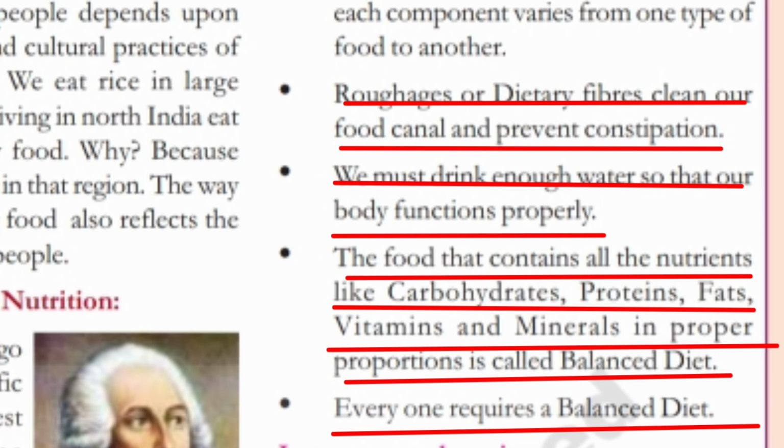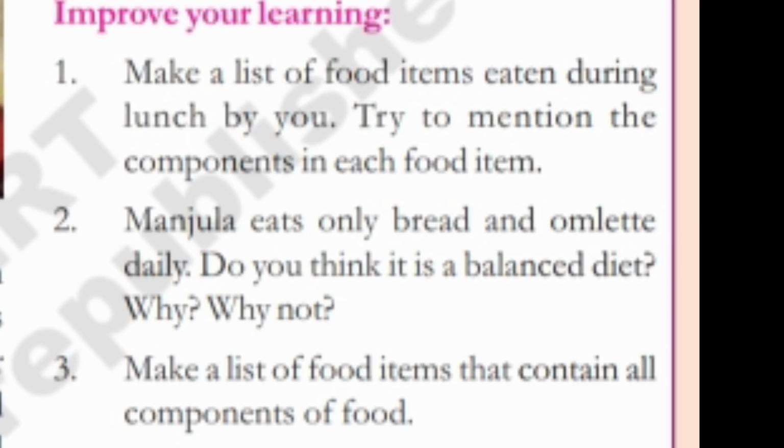Roughage or dietary fibers clean our food canal and prevent constipation. We must drink enough water so that our body functions properly. The food that contains all the nutrients in proper proportions is called balanced diet. Everyone requires a balanced diet.